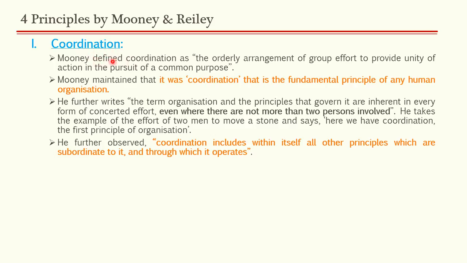We'll see. Mooney defined coordination as the orderly arrangement of group effort to provide unity of action in pursuit of a common purpose. So there is some common goal and common purpose of an organization. To pursue that common purpose, to pursue that common goal, if you apply group effort in an orderly arrangement, that is nothing but coordination. You are coordinating with each other. Mooney maintained that it was coordination that is the fundamental principle of any human organization. As I said, Mooney and Reilly believed that coordination is the most fundamental principle. It is the most important principle of any human organization.